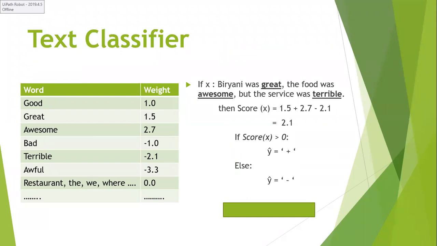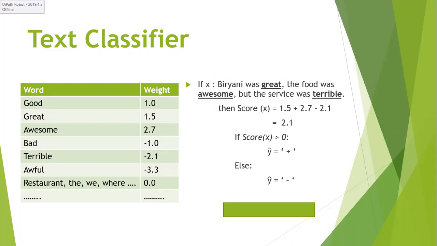Now, how do we do this based on the sentence scoring method? Concentrate, all of you please pay attention. Here I am taking the sentence: the biryani was great, the food was awesome, but the service was terrible. As we have seen, based on the count of the words, this sentence got the positive review. Now I want to apply the sentence scoring method.